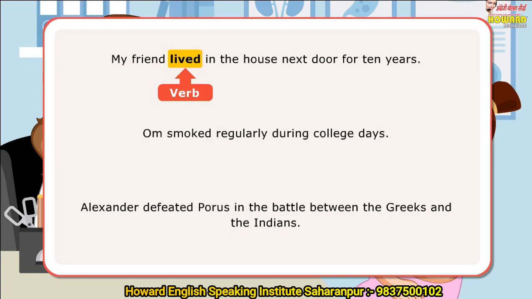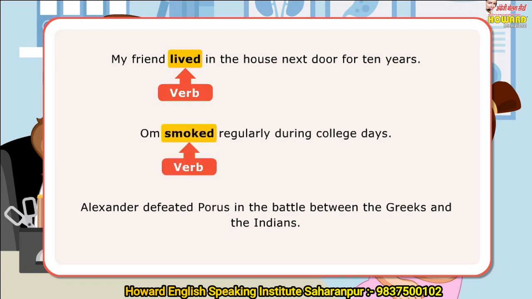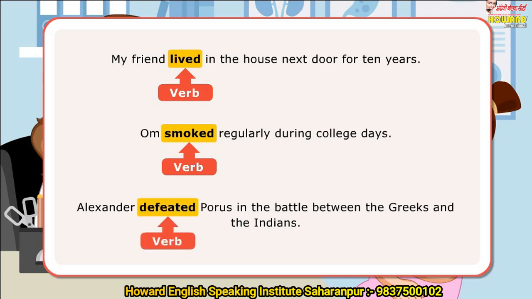In the next sentence, the verb smoked is simple past tense as it tells about a past habit. In the third sentence, the verb defeated is again simple past tense since it speaks about an event that occurred in the past, its time being implicit.